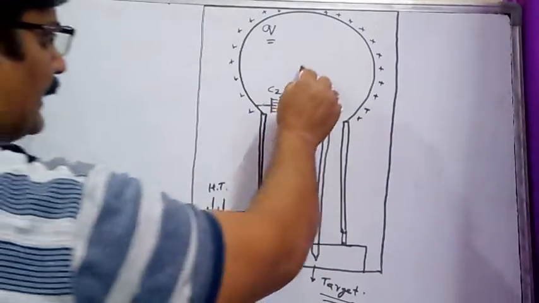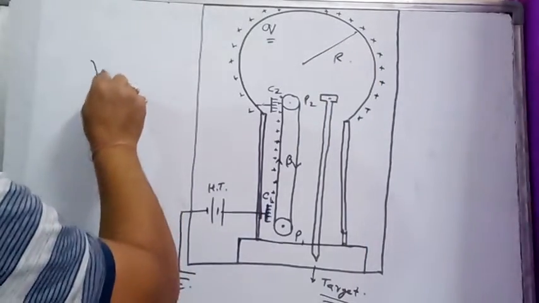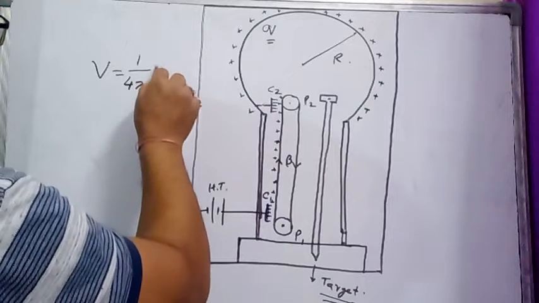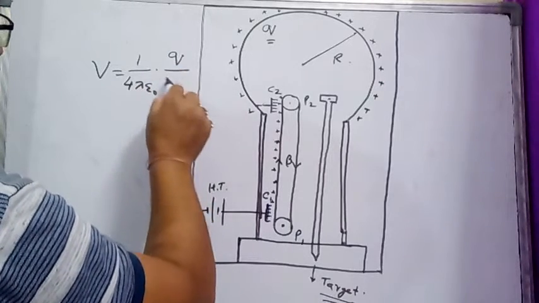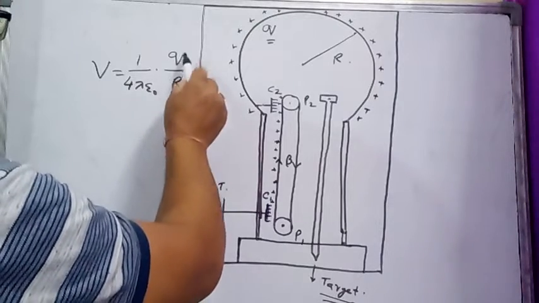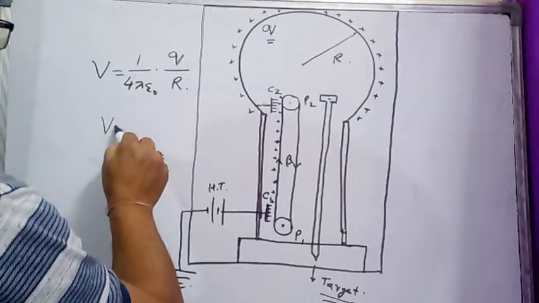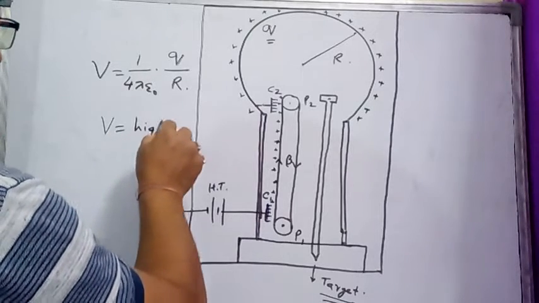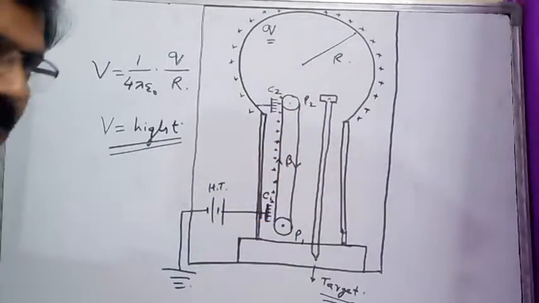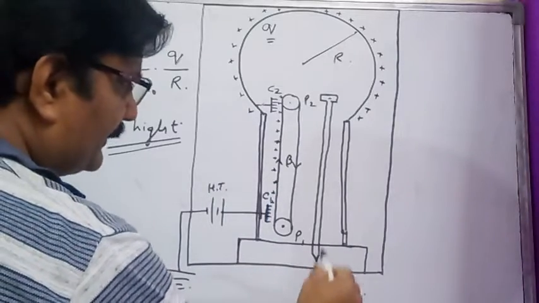And we know if the radius of this metallic dome is r, the potential on its surface is going to be 1 by 4 pi epsilon naught times charge q divided by r. R remaining constant, as the value of q increases, the dome acquires a very high potential on its surface, and there is no potential towards the bottom of this device.